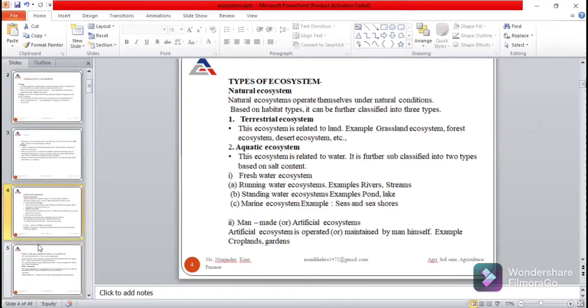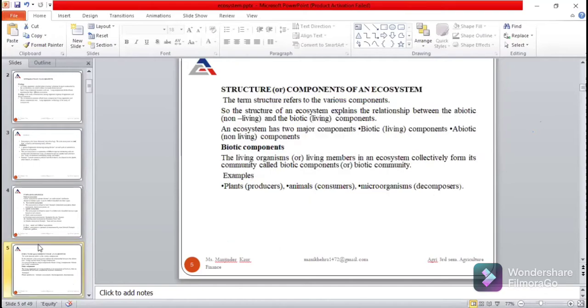Next is structure or components of an ecosystem. I told earlier there are mainly two components of an ecosystem. First one is biotic and second one is abiotic.